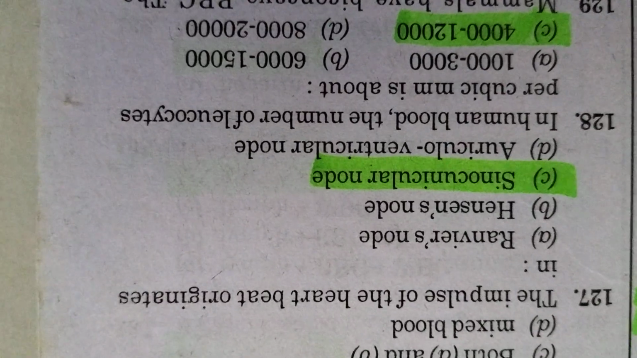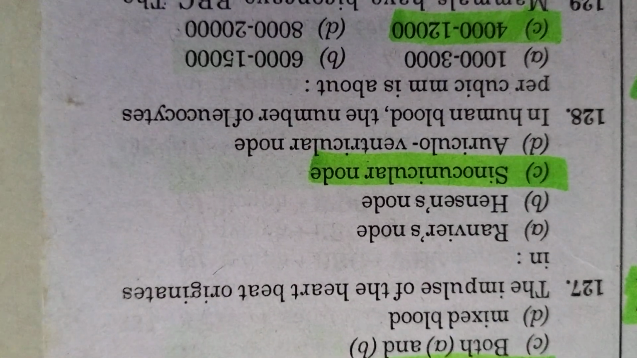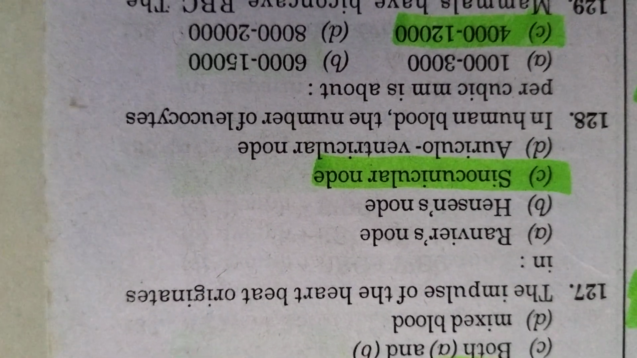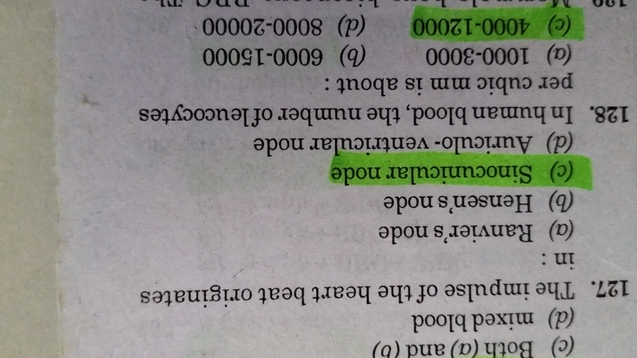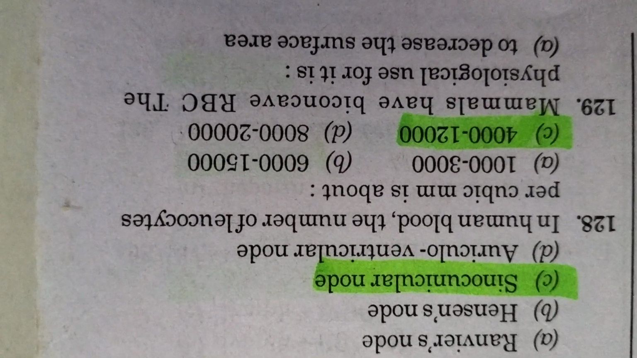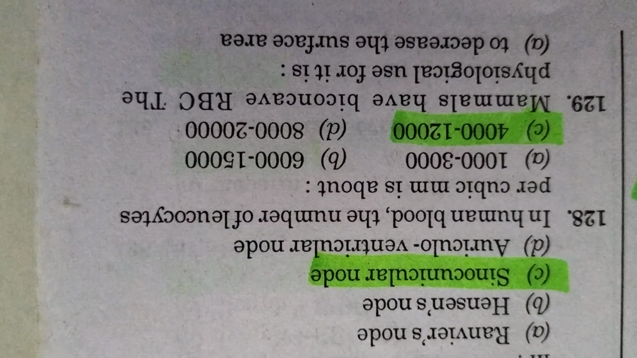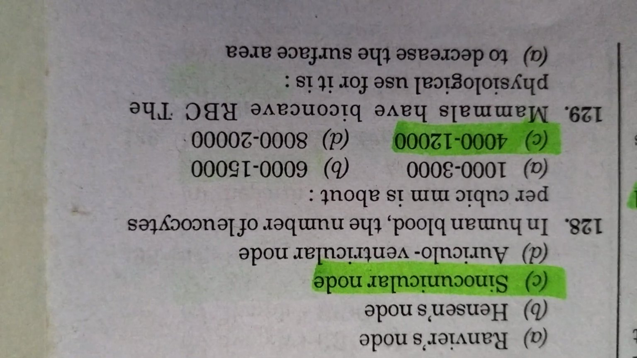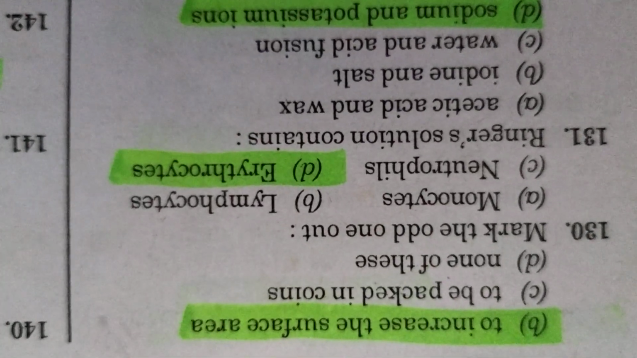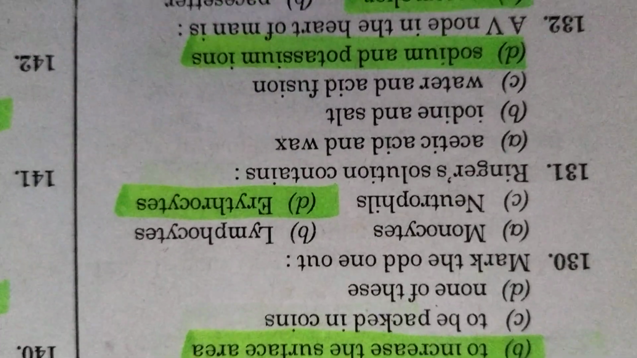The impulse of the heartbeat originates in sino-atrial node. In human blood, the number of leukocytes per cubic mm is about 4,000 to 12,000. Mammals have biconcave RBC. The physiological use for it is to increase the surface area.